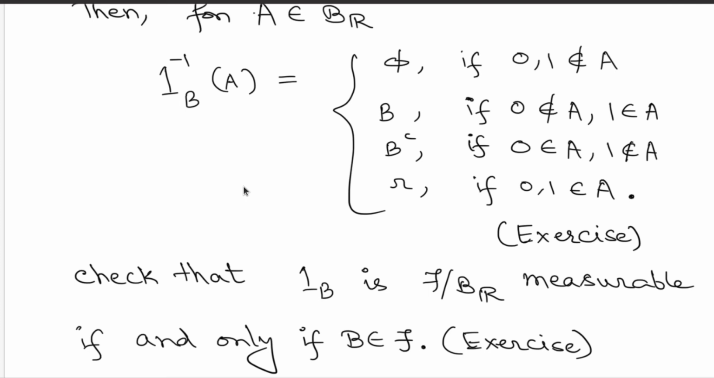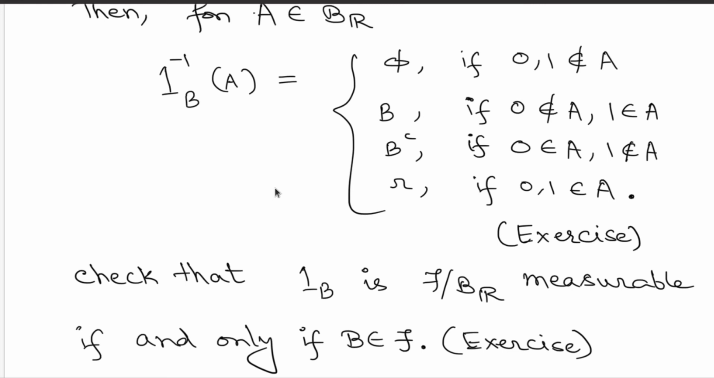You can now check, as done for the constant function case, that you can split it into 4 possible cases. For the constant function case you had 2 choices, but now you have to look at these 2 values, zero and one, and with these possible choices, whether 0 and 1 belong to A or do not belong to A and so on, you have these 4 possible choices, and you will get these different sets. If neither of 0 and 1 is in A, you are going to get the empty set as the pre-image and so on. Please check this. This is left as an exercise for you.